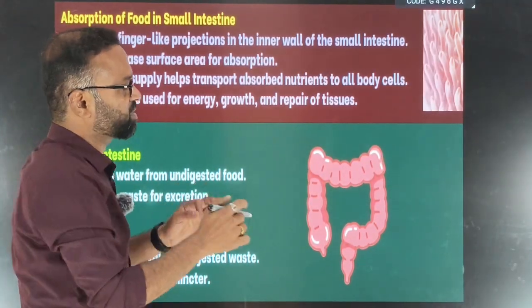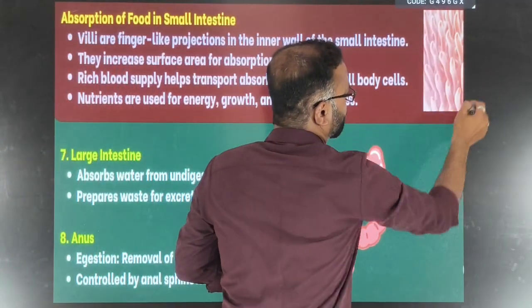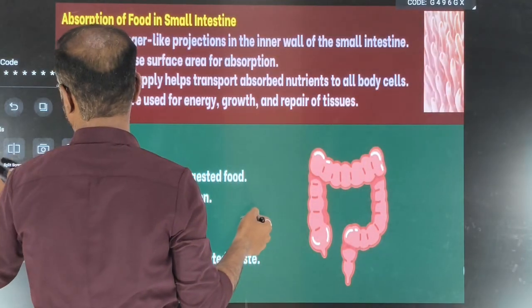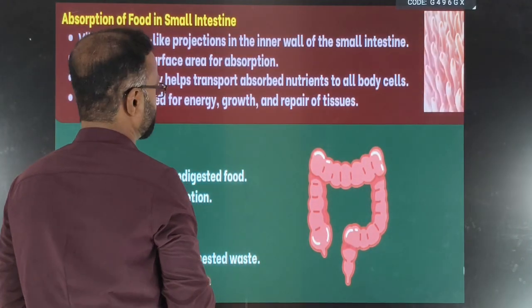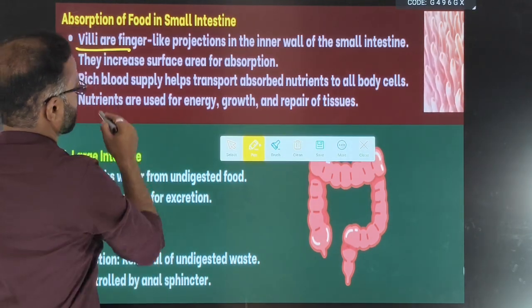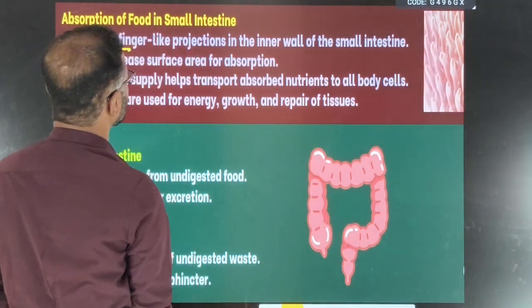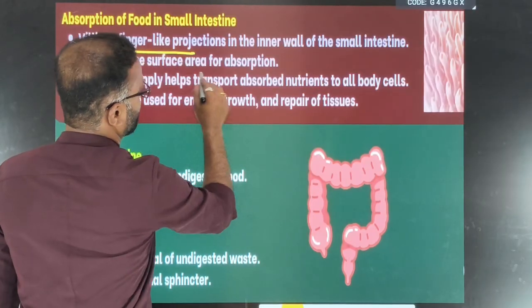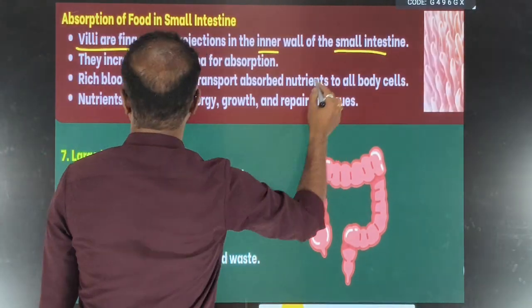finger-like projections which are present in the inner lining of the small intestine, so called villi. So what are villi? Finger-like projections in the inner wall of the small intestine.